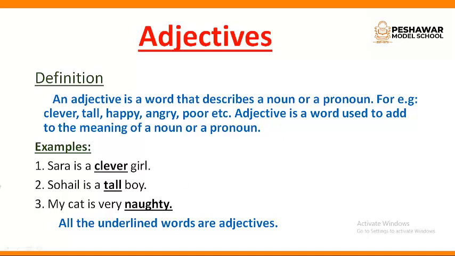For example, Sarah is a clever girl. Here Sarah and girl are nouns. And what type of girl is she? She is a clever girl. Sohail is a tall boy. Here the nouns are Sohail and boy. How does Sohail look? A tall boy. My cat is very naughty. Here my cat is the noun. And what is the cat? The cat is very naughty. All the underlined words are adjectives, that are clever, tall and naughty.